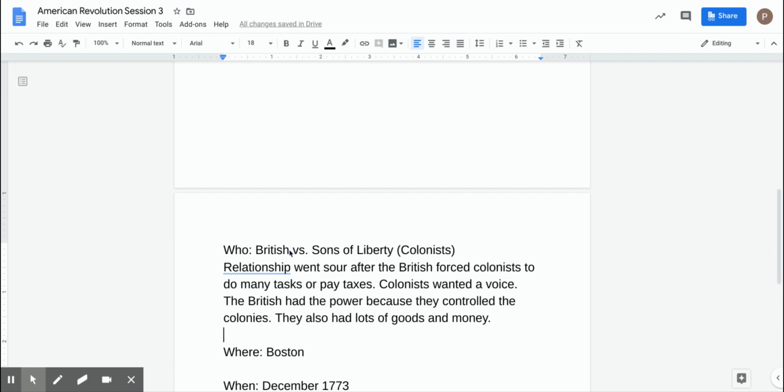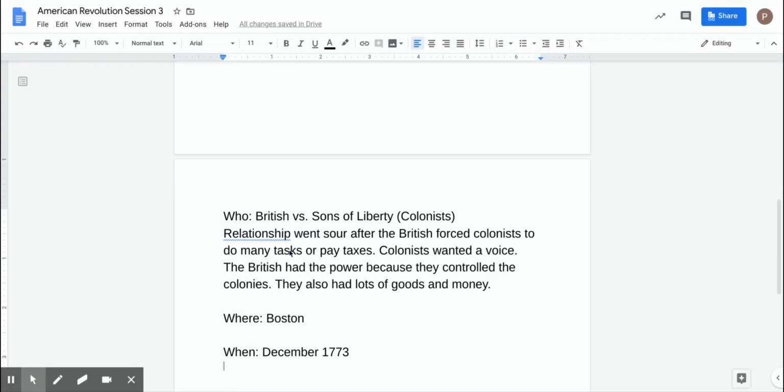So as far as the Boston Tea Party, I think it was mostly the British versus the Sons of Liberty. And the colonists are starting to get fed up with all the different things, especially having to pay taxes on tea. And it was costing them. They couldn't sell their tea. They had to buy all their tea and get it from the British themselves. So when you're going out of business and you don't have a job, don't have money coming in, you're not very happy. It was happening in Boston in December of 1773, and this is a big step towards the war beginning. And the war began almost a year and a half or so later. So it did happen very, very soon.